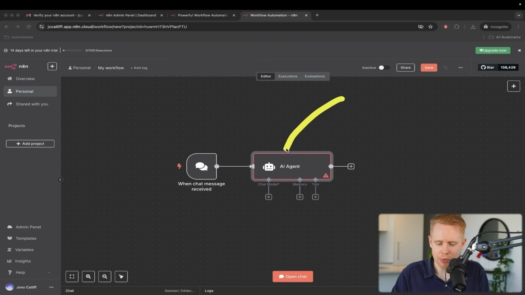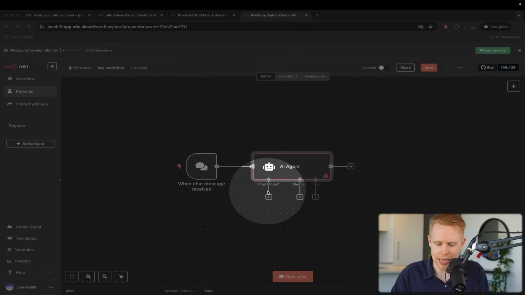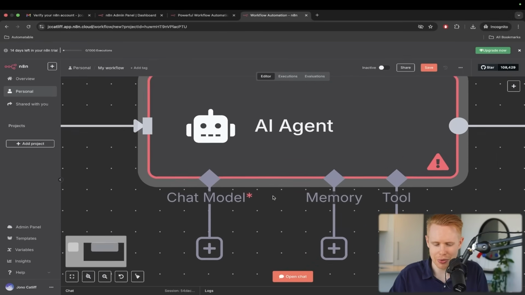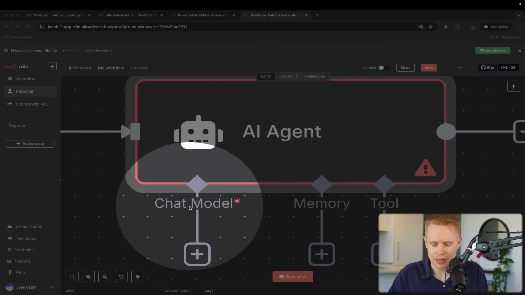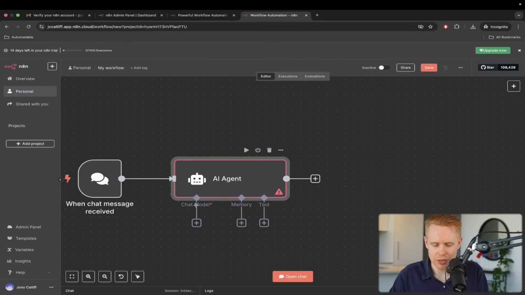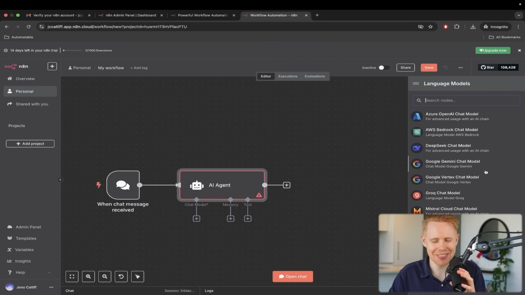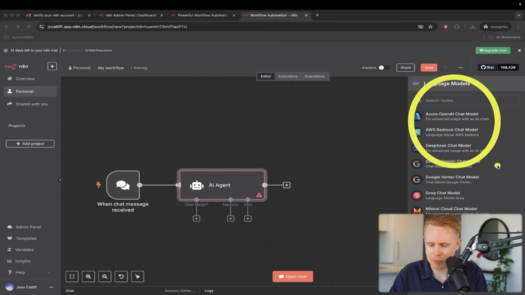And so there's a couple things that actually go into this AI agent. First of all, we need something called a chat model. I'm going to zoom in here just so that you guys can see that a bit more clearly. But we need a chat model. This is like a large language model. This is kind of like the brain of the AI agent. And so you can plug in literally whatever AI chat model or large language model you want, and all of the options are down here.